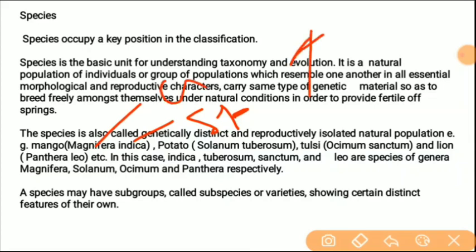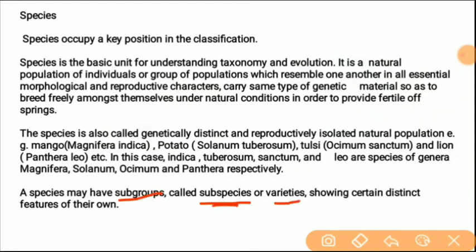Genus is greater than the species. Species is the lower category as compared to genus. A species may have subgroups that are called subspecies, and nowadays you can say variety, showing certain distinct features of their own. This is saying that species having subgroups are called subspecies or variety.